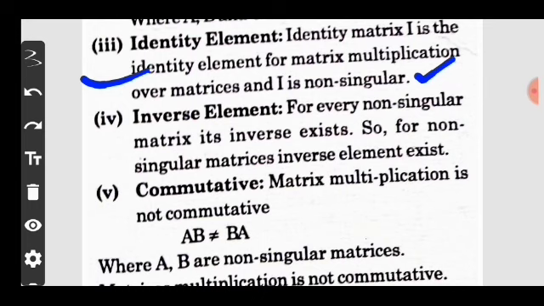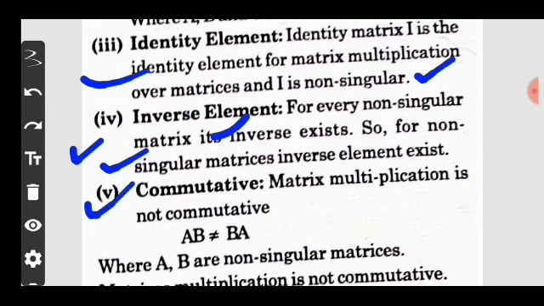Now come to the fourth property, the inverse element. For every non-singular matrix its inverse exists, so the inverse element property is also satisfied. Now move on. Next property is the commutative property.